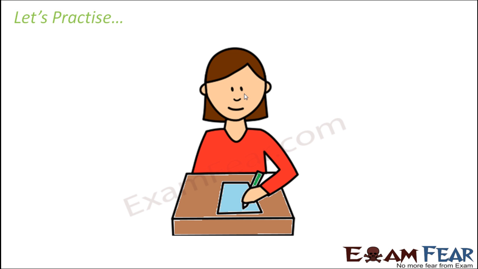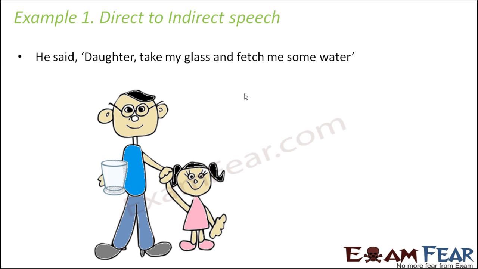So now that we have learned so much about direct and indirect speech, let us do some practice. This is our first example. He said, "Daughter, take my glass and fetch me some water." Which speech is this? This is direct speech because you have something within the quotes. That means it is in the exact words of the speaker.